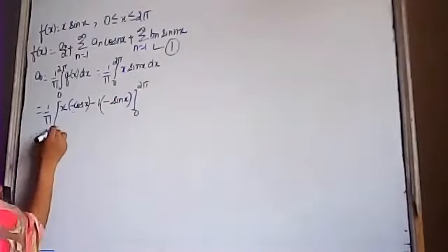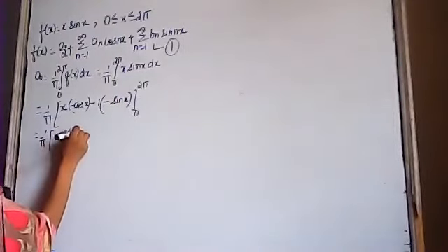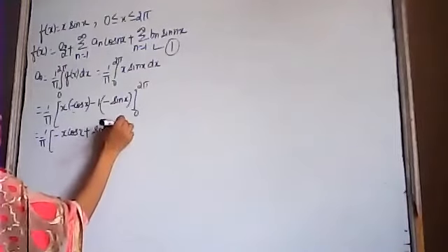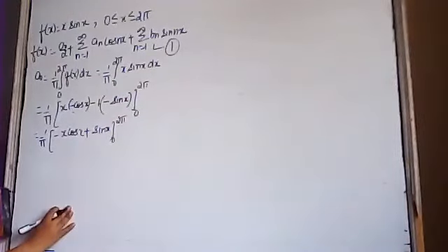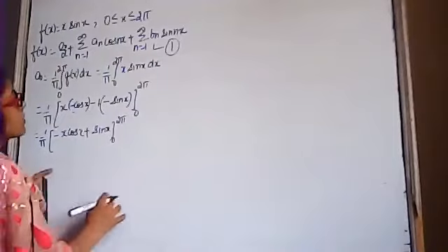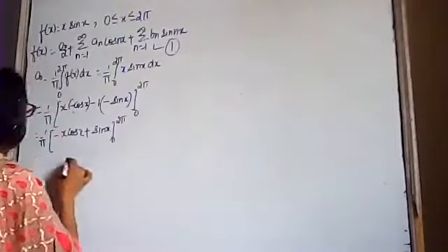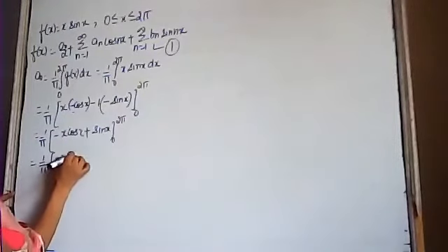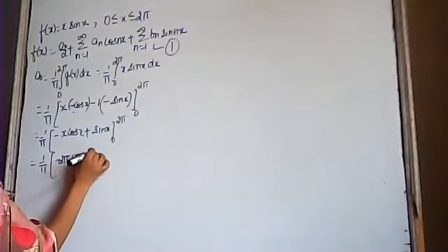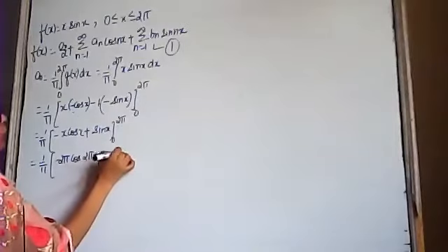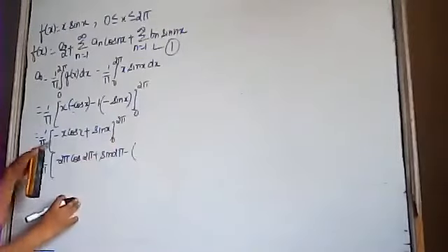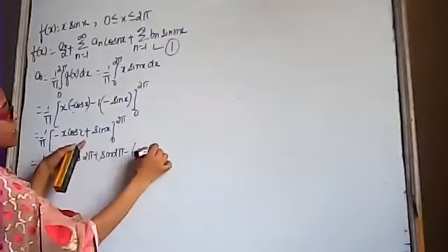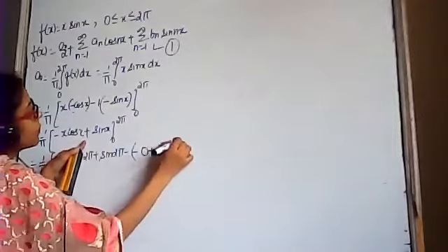This is equal to 1/pi [minus x cos x plus sin x] from 0 to 2 pi. We have to substitute the limits. Upper limit: minus 2 pi cos of 2 pi plus sin 2 pi, minus lower limit: 0 plus sin 0.